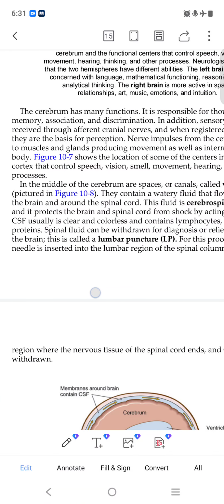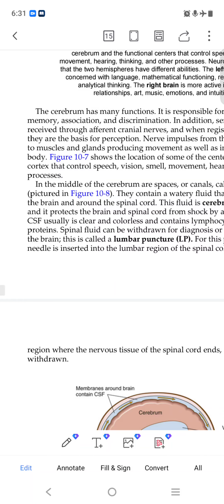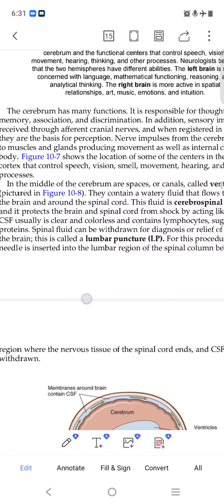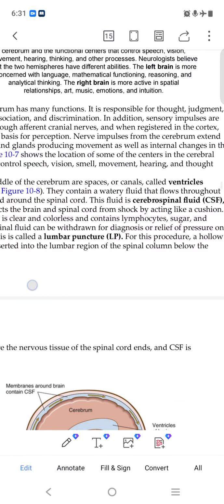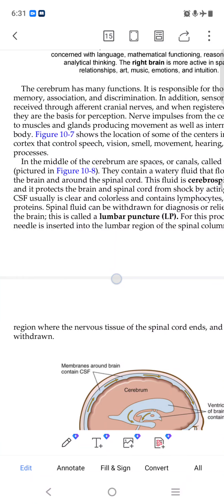In the midline of the cerebrum are spaces or canals called ventricles, picture number 10-8. In the middle of the cerebrum are spaces or canals called the ventricles. The fluid is cerebrospinal fluid, we will say.